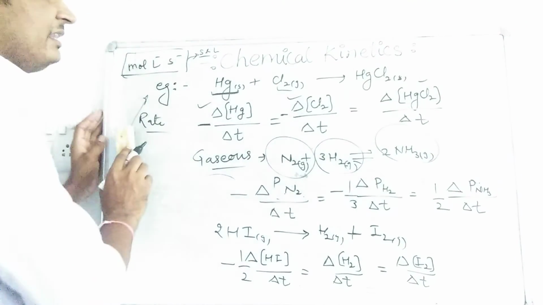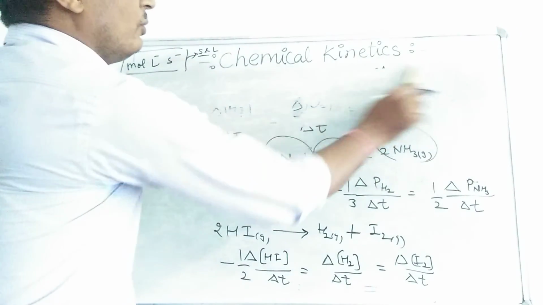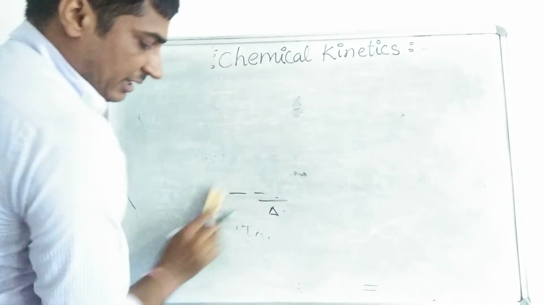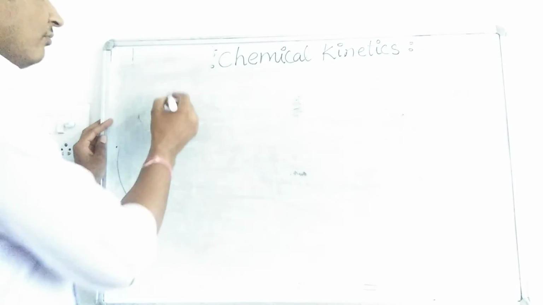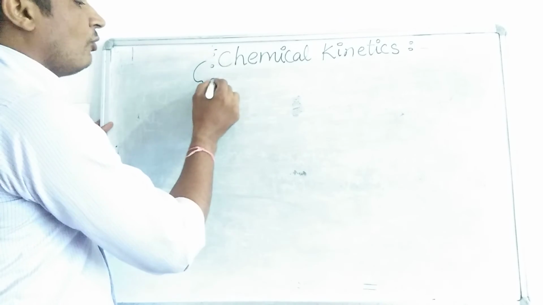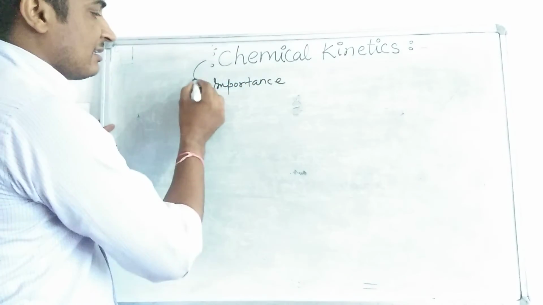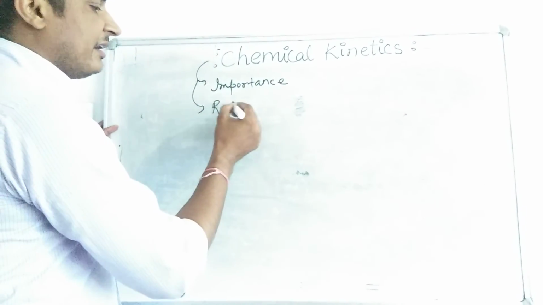Okay. So in this way we have learned about the rate of reaction. Once we should recapitulate. What is the importance of chemical kinetics and what is the need to study chemical kinetics? What is rate of reaction?